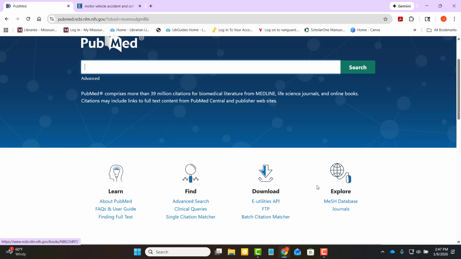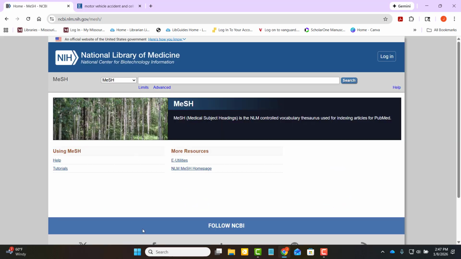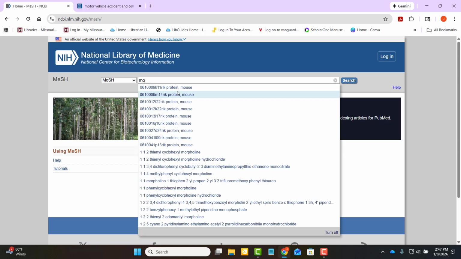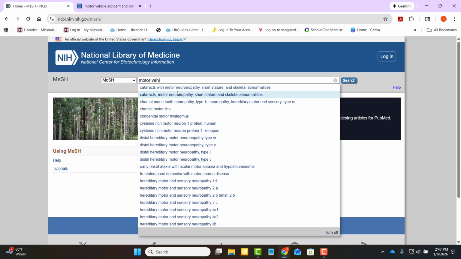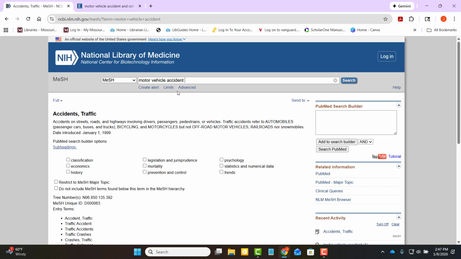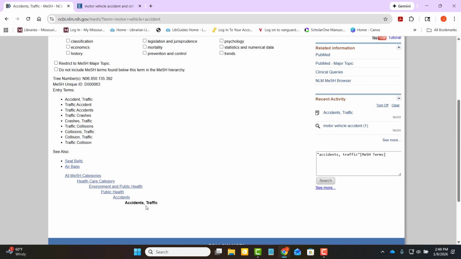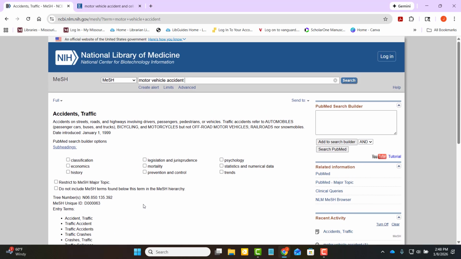So if you go to explore MeSH database, that is that medical subject heading database, we can, again, try motor vehicle accident, and see what it wants us to do. Okay, again, it's saying it's actually accidents traffic. That is going to be the most precise terminology used for it. And you can go through and do that with any of your keywords to see if there is a different or more precise set of terms used to describe it.